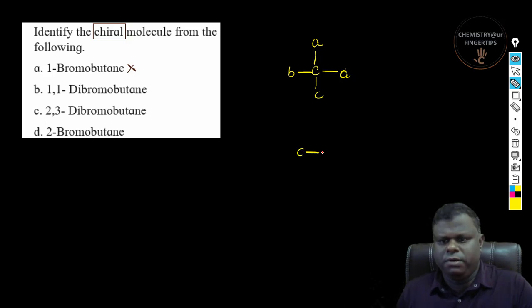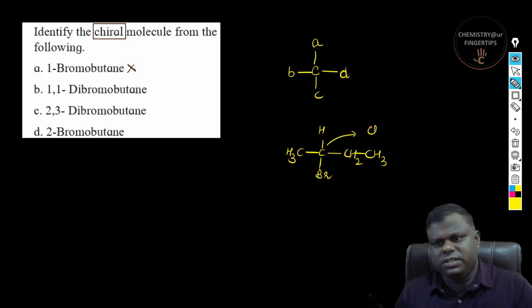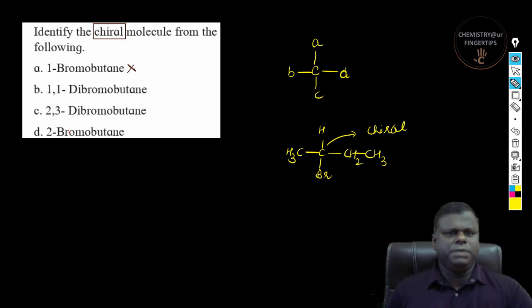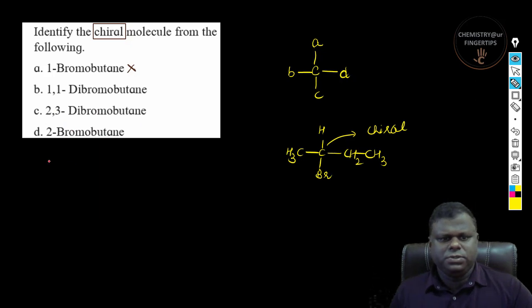2-bromobutane. So butane means 4 carbon, right? Bromine is at position number 2, and then there is hydrogen over here. You have the CH3 over here, and this is going to be CH2, this is going to be CH3. So if you could see here, this is nothing but chiral, right? Correct. So this is basically a chiral molecule. So I can say that D is correct.